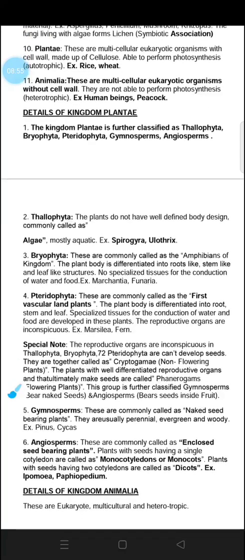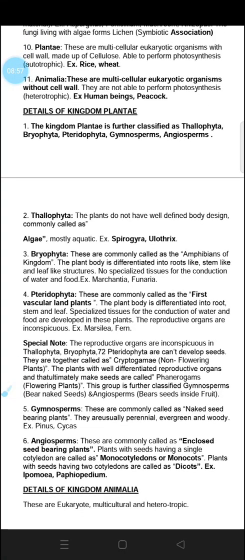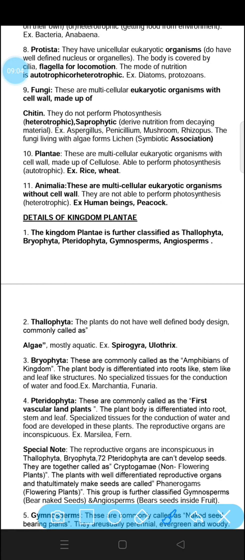After that comes Animalia. Animalia are multicellular eukaryotic organisms. The organisms in Animalia are multicellular as well as eukaryotic, and they do not have a cell wall like plants and fungi. They are not able to perform photosynthesis. That means they are heterotrophic. For example, human beings and other animals. So this is how the different kingdoms are categorized.